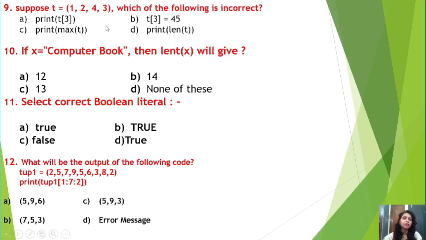That is 4. So here 4 will be the answer. Print len of t, you can get the total number of elements, that is 4. So you can get the answer 4. But option B is not correct, right? So option B is the answer. Let us do the same thing practically.